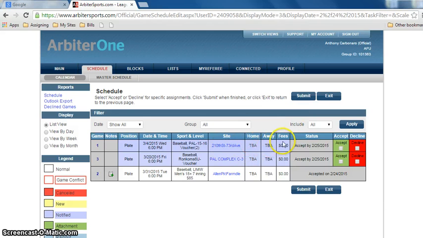Okay, home, away. Sometimes we know the team, sometimes we don't. We try and keep the teams in there, but sometimes it's impossible because they always change it. The fees are never in there. And here's what happens. You either click accept or decline, and you hit submit. I will say, if after setting your availability, which is going to be the next video we do, it shows you're available and you got a game, there really should be no declining the game.